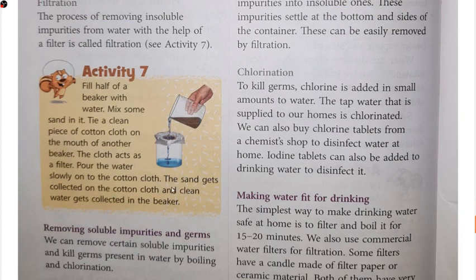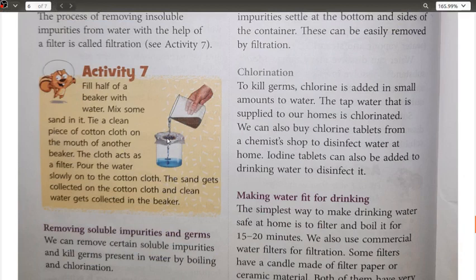Here we have tied the mouth of the beaker with a cotton cloth using a rubber band or a strip. This cloth acts as a filter.